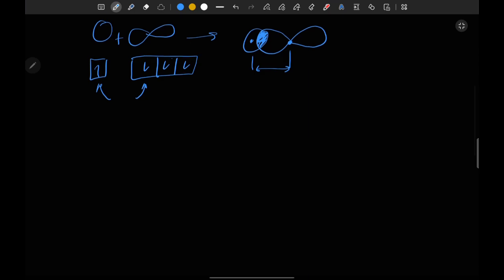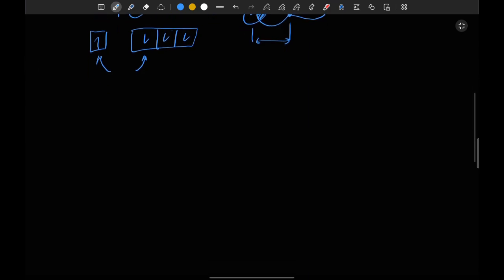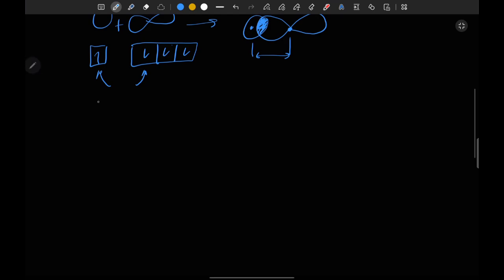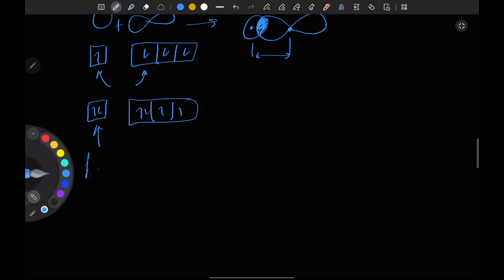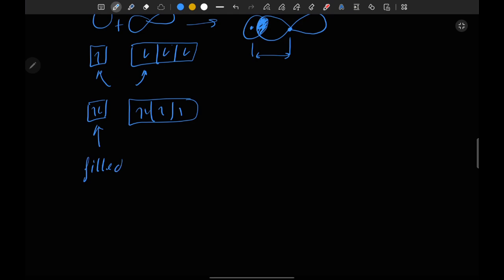The next point is, if an orbital is like this one, then this orbital is not going to form a bond, because this is a filled orbital.